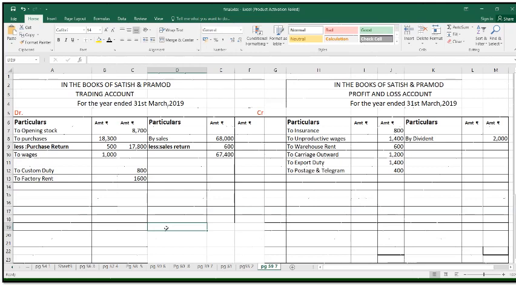After that, the next, other receipts. So again, that is your profit and loss credit side. Other receipts amount is 1,000. In this way, we transfer each and every element from the trial balance. After that, next is your closing stock.